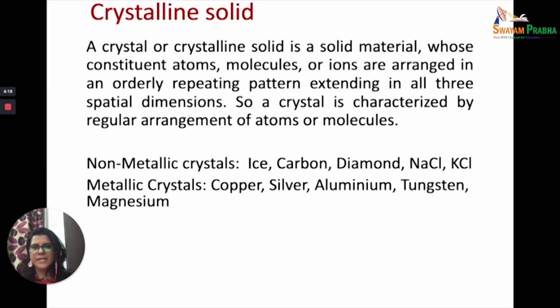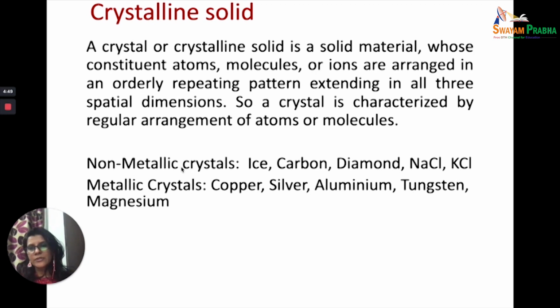Like I've already said, a crystalline solid is a solid material in which the constituent particles, whether atoms, molecules, or ions, are arranged in a pattern which is repeated and extended in all the spatial dimensions. So you have an arrangement of the constituent particles which is followed for a very, very long distance. So it is called long range order. So this is characterized by a regular arrangement of atoms, molecules, or ions.